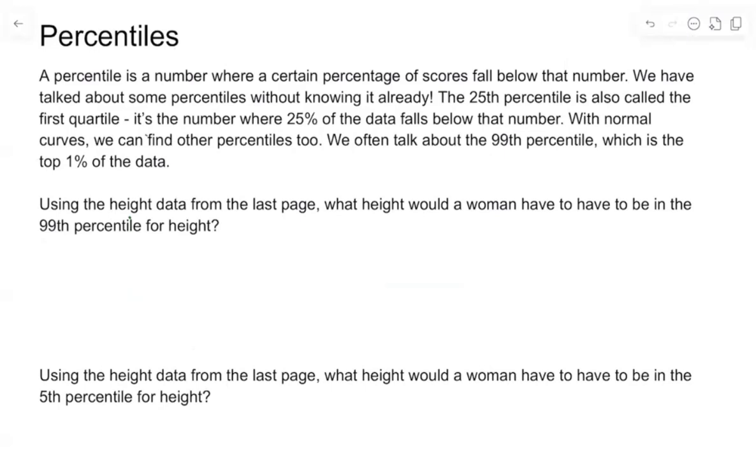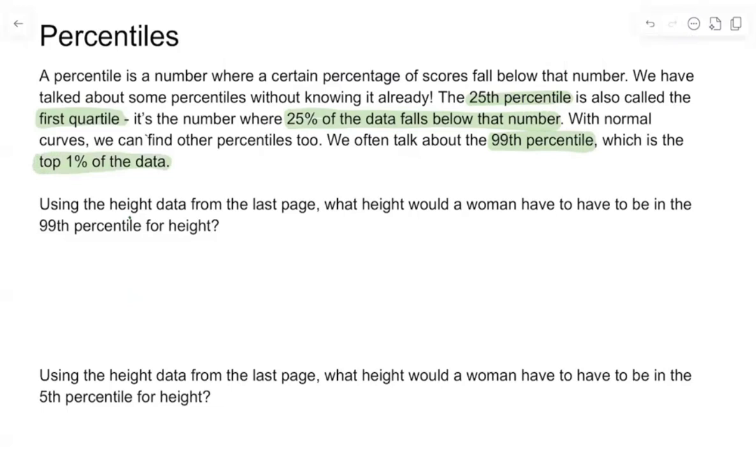For example, the 25th percentile, which we also call the first quartile, Q1, going back to a previous section, is the number where 25% of the data is below that cutoff value. One that comes up pretty regularly is the 99th percentile. The 99th percentile is the score that's basically the top 1% of the data. It's bigger than 99% of the rest of the data.